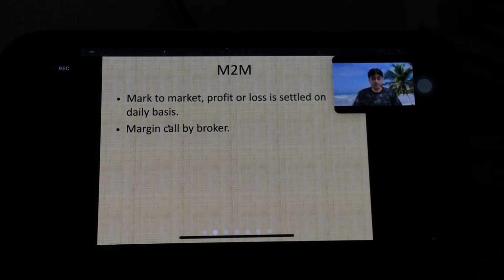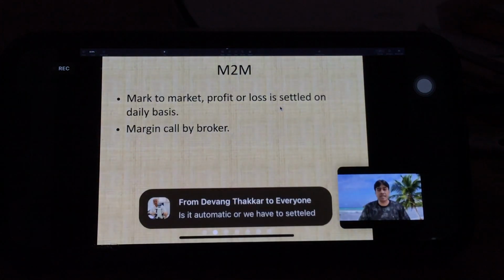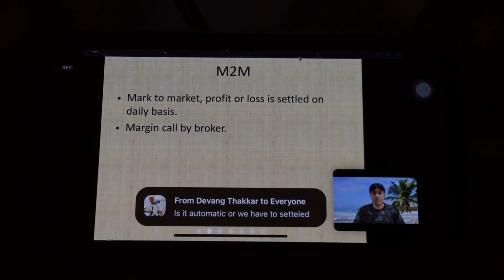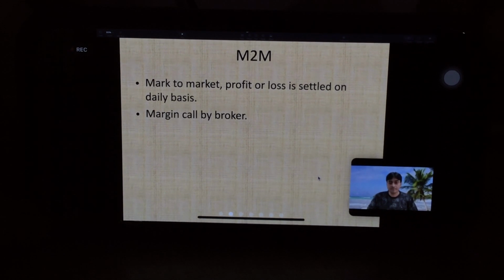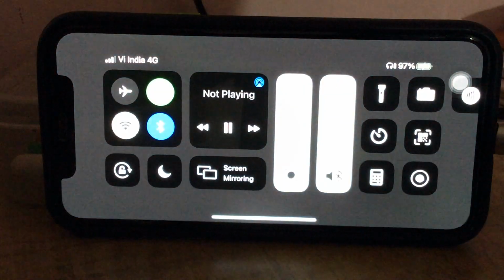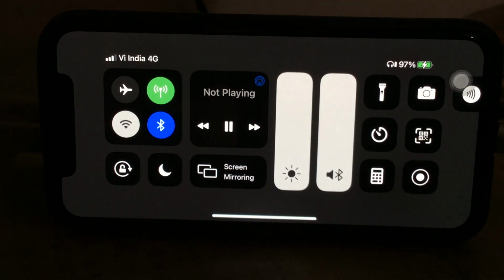Next is M to M, that means mark to market. Profit or loss is settled on a daily basis. Margin call by the broker. That means, yes, if no buyer is available, then you are stuck.